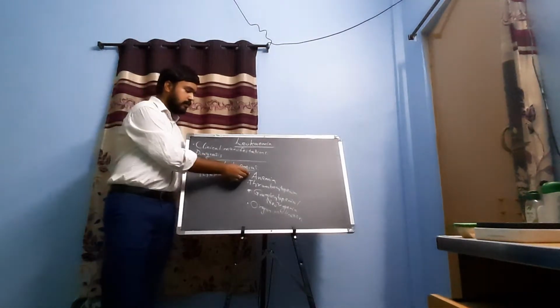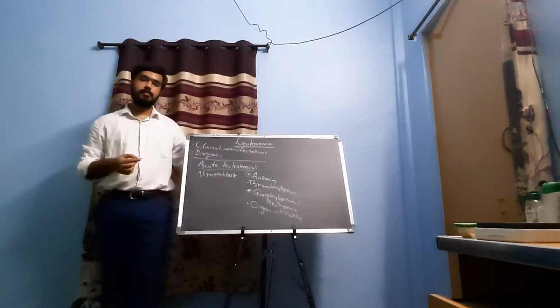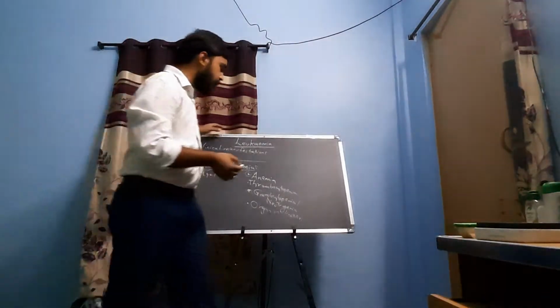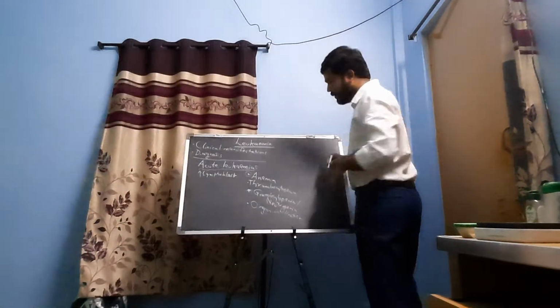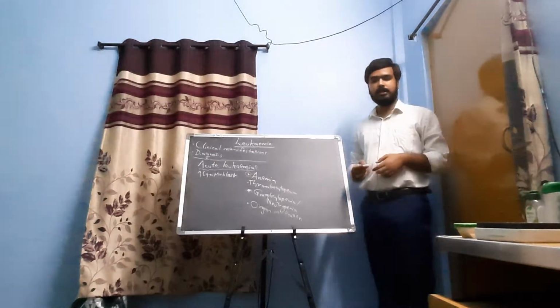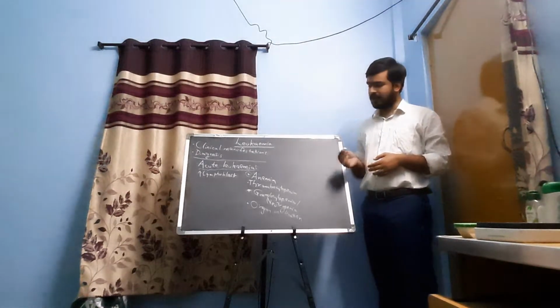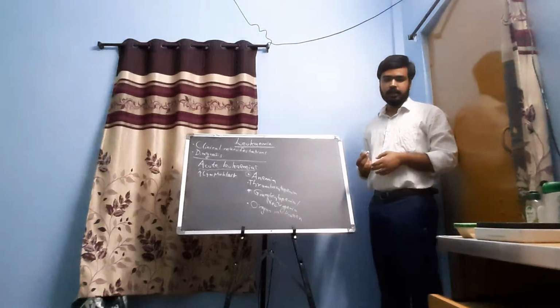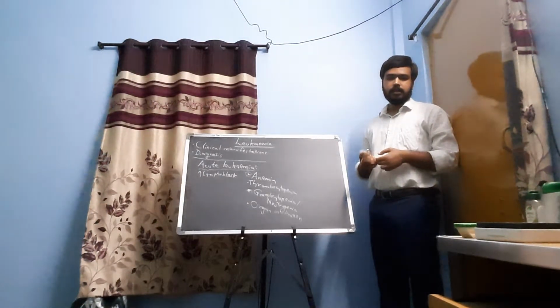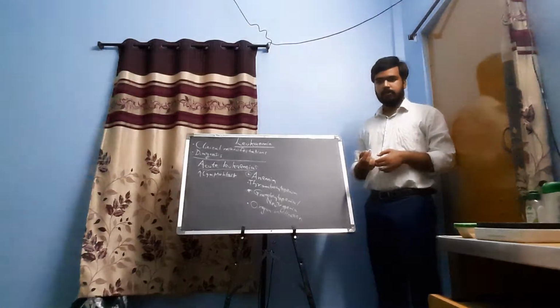Now, because of anemia, various manifestations can occur. When there is reduced hemoglobin percentage in the affected individual, that is in anemia, there can be a further reduced red blood cell count as well.